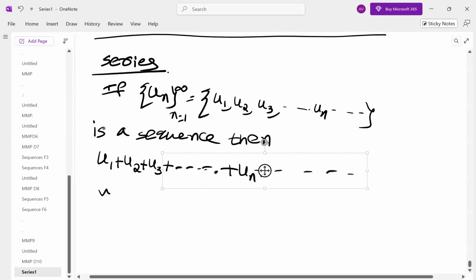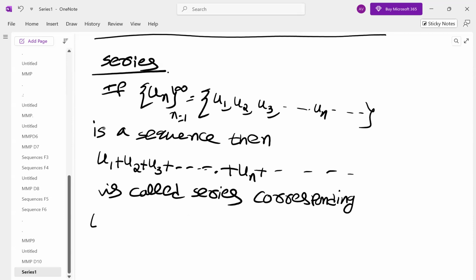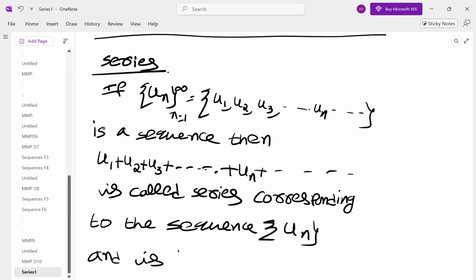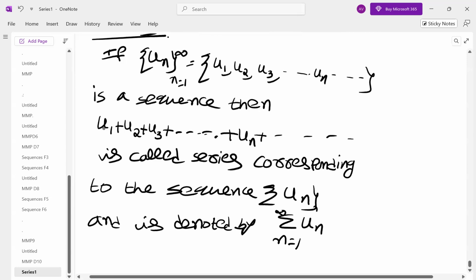Is called series corresponding to the sequence, and is denoted by summation un, n ranging from 1 to infinity.